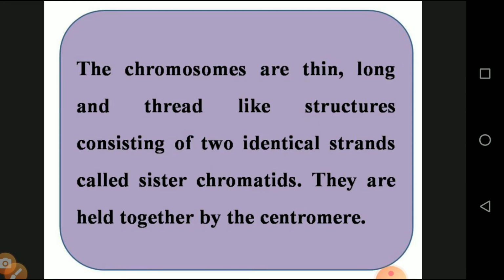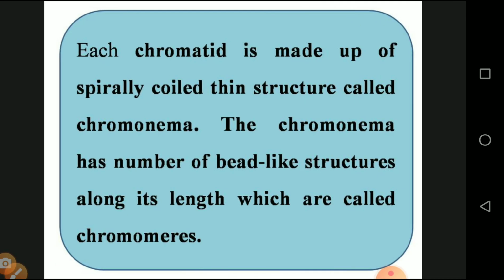The strand is called chromatids. They are held together by the centromere. They are attached in the center ball. The ball is called the centromere. Then each chromatid is made up of a spirally coiled thin structure called chromonema.